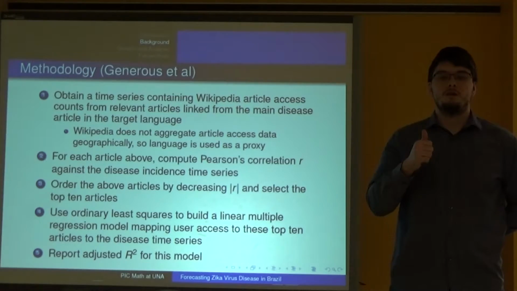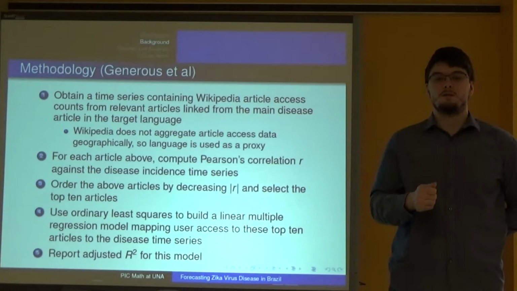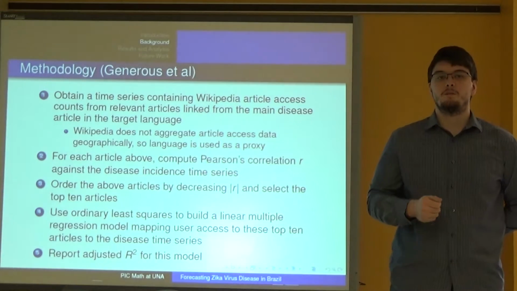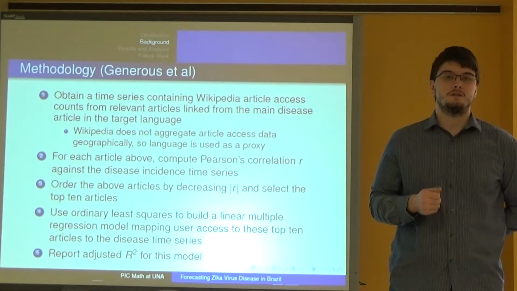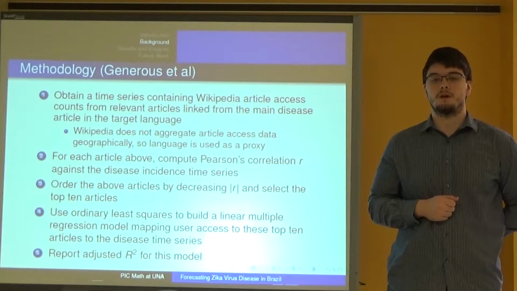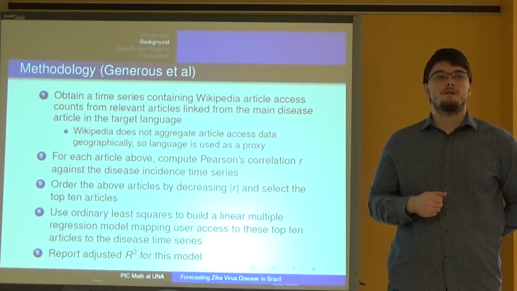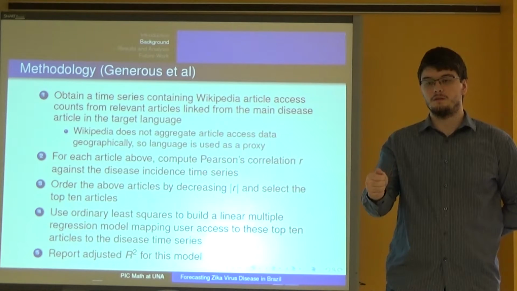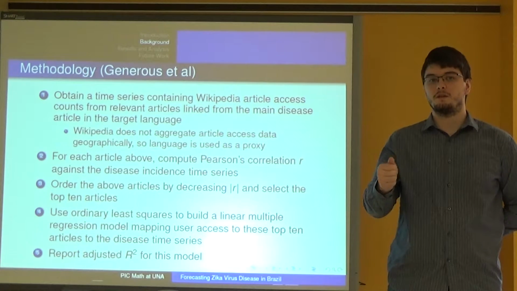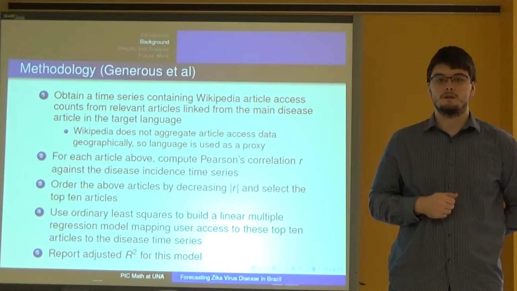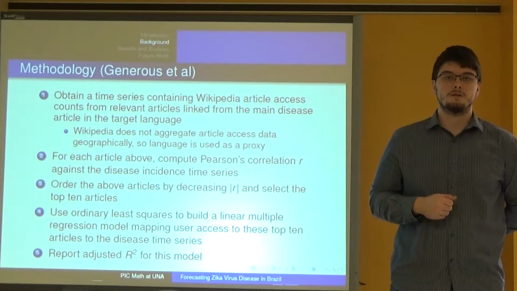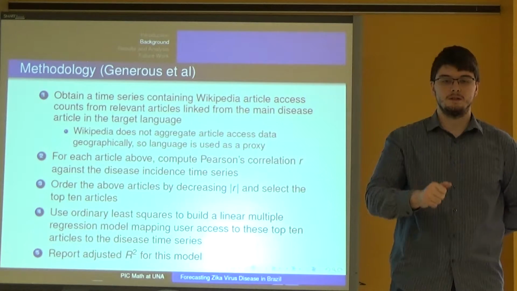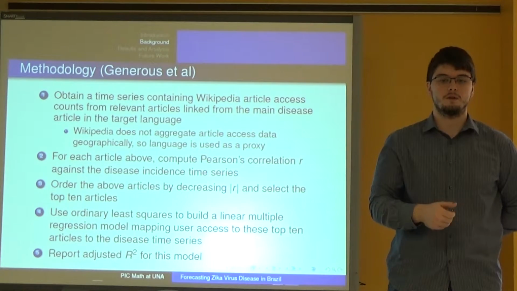First, obtain Wikipedia article access counts from relevant articles for a particular disease, keeping in mind that Wikipedia does not aggregate data geographically, though language may be used as a proxy. For each article, calculate a Pearson's R against historical data and list the absolute value of R in decreasing order to obtain the top 10 articles. Use these top 10 articles to create multiple linear regressions for the disease and report an adjusted R-squared for each model.